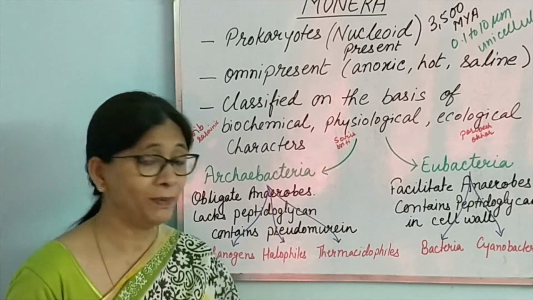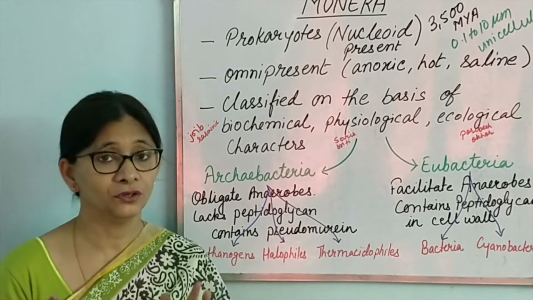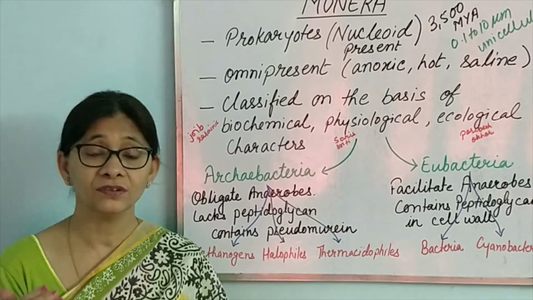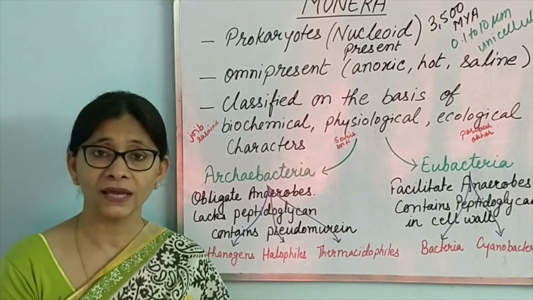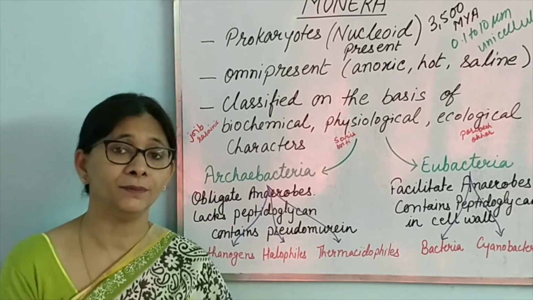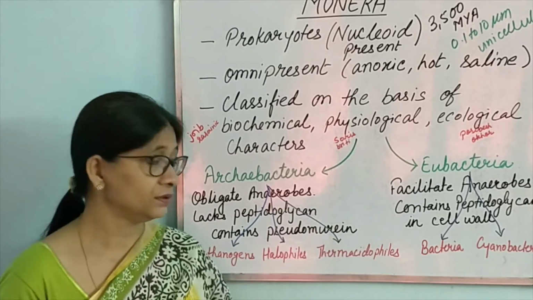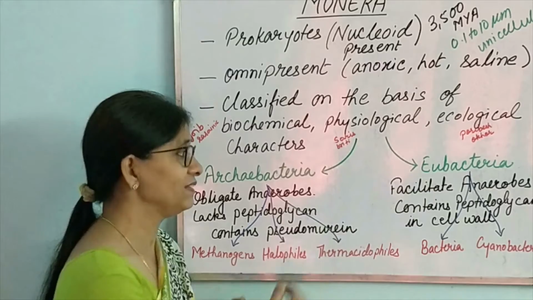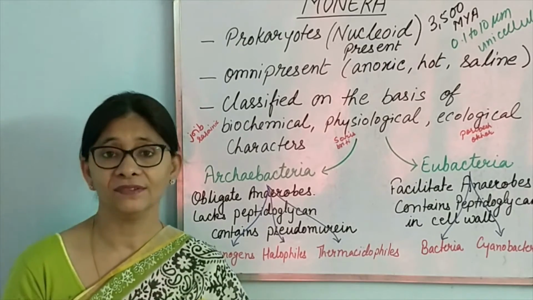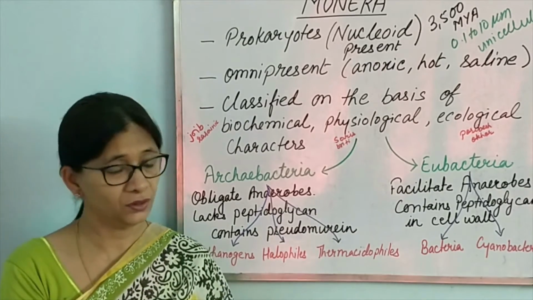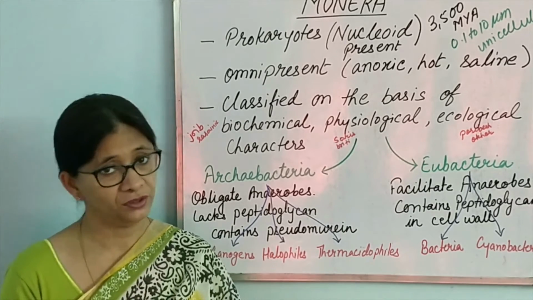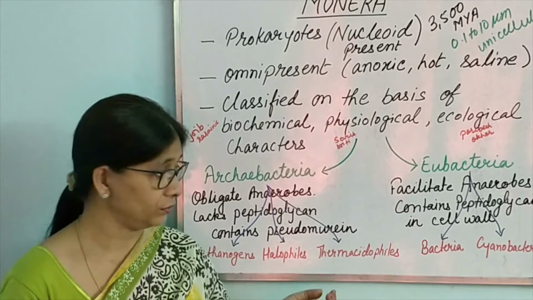Now let's come to eubacteria. Eubacteria are the true bacteria, in the sense that the cell wall contains peptidoglycan. Peptidoglycan is a chemical which is found only in bacterial cell wall, and that is what true bacteria has. They are facultative anaerobes. That means they can survive both with oxygen and without oxygen, in both conditions.